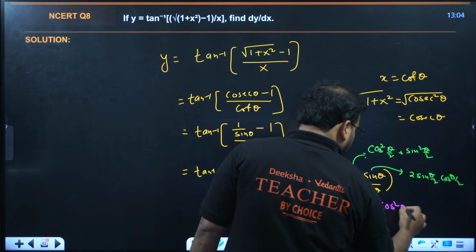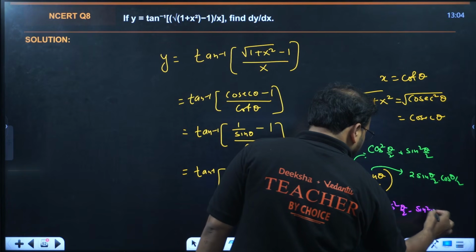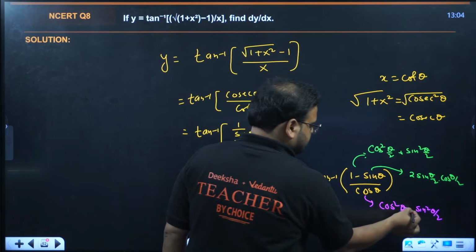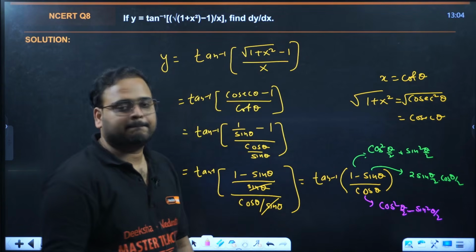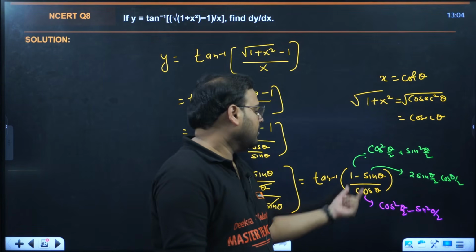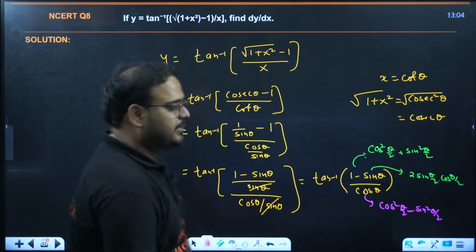cos square theta by 2 minus sin square theta by 2. This is minus sign. One is cos square plus sin square. Sin is 2 sin cos, the half angle formula, and cos is cos square minus sin square. Check.